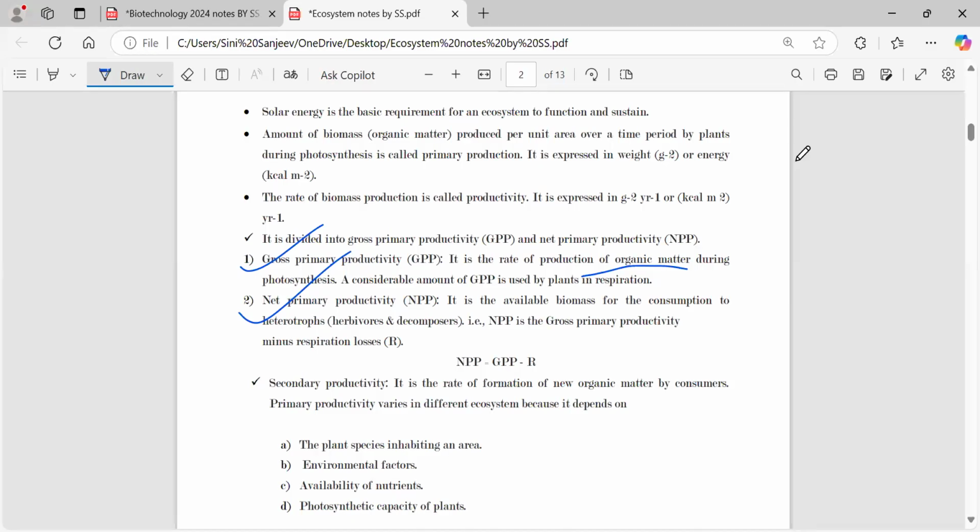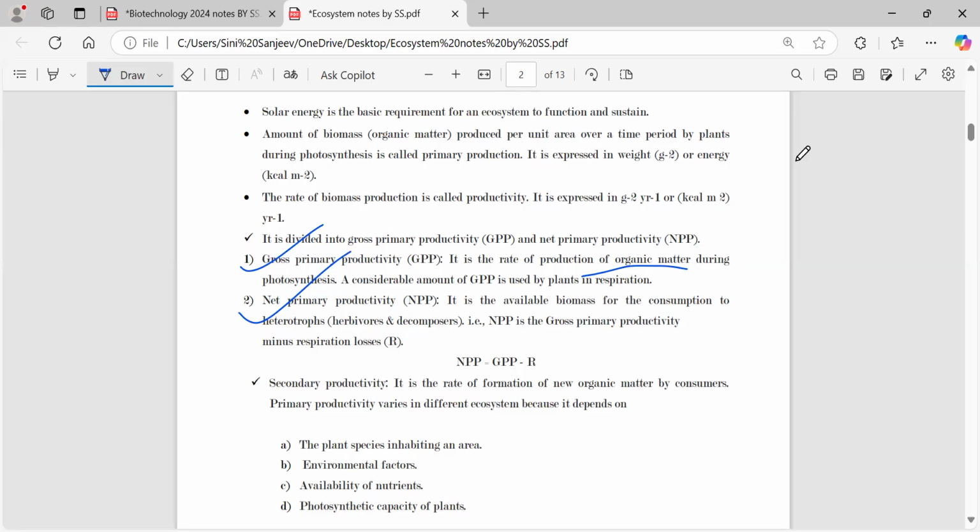Whenever photosynthesis is done, not only is a product formed, but there is also respiration taking place. So in GPP, you get how much organic matter is produced and how much is consumed by the plants for respiration.